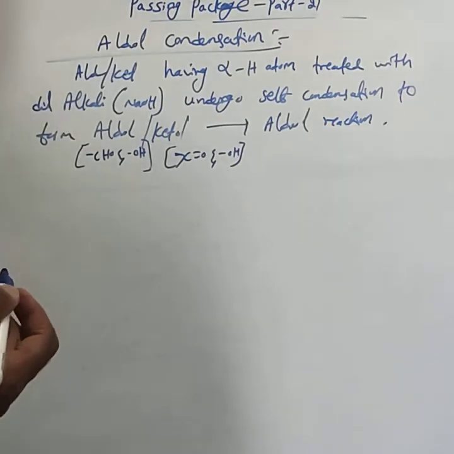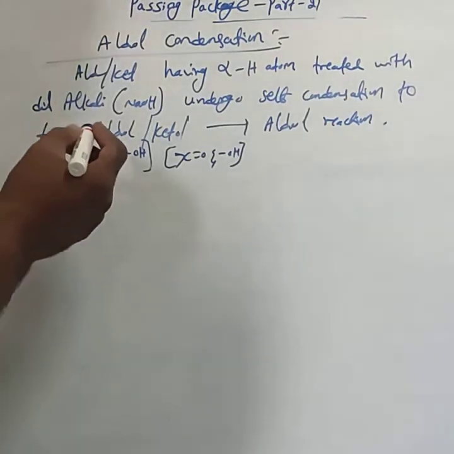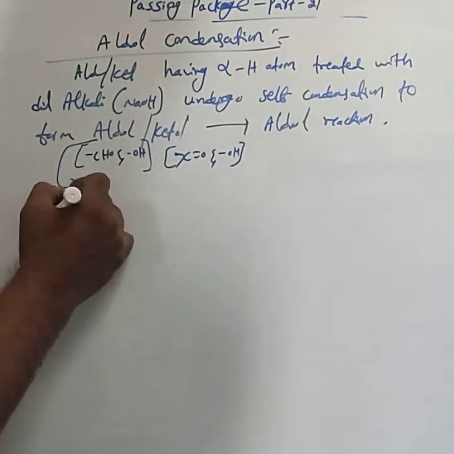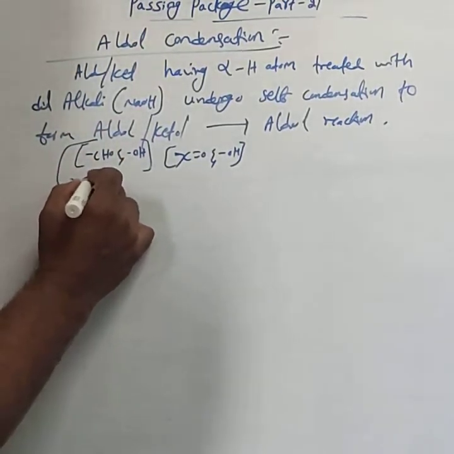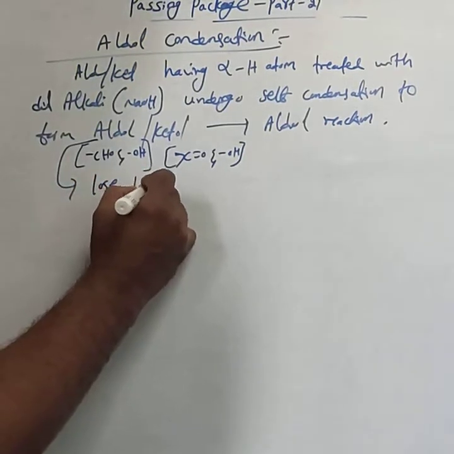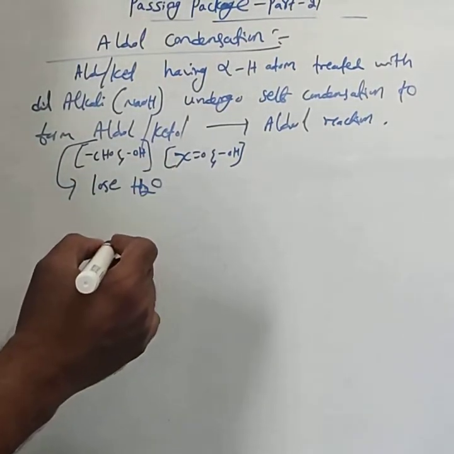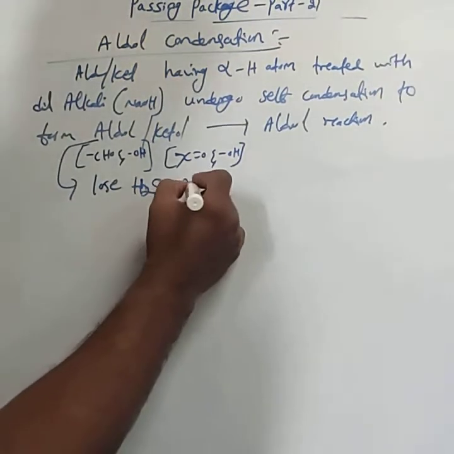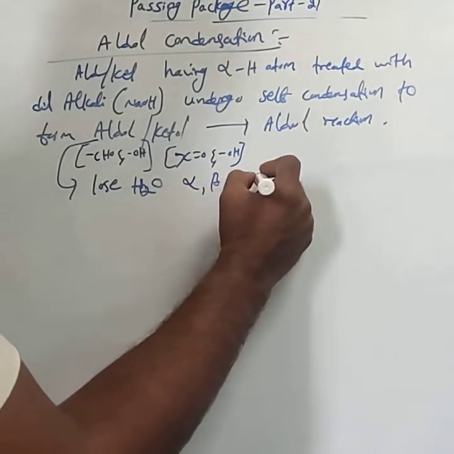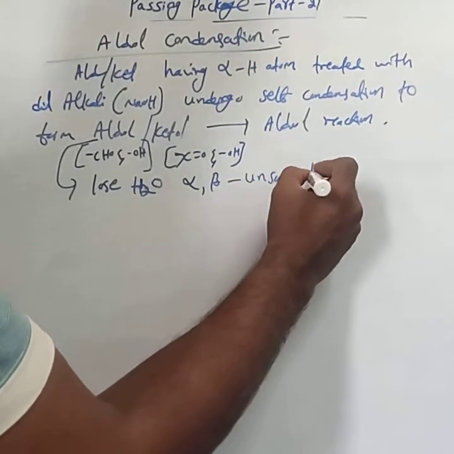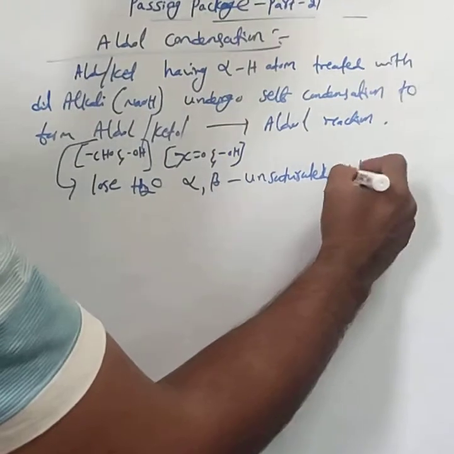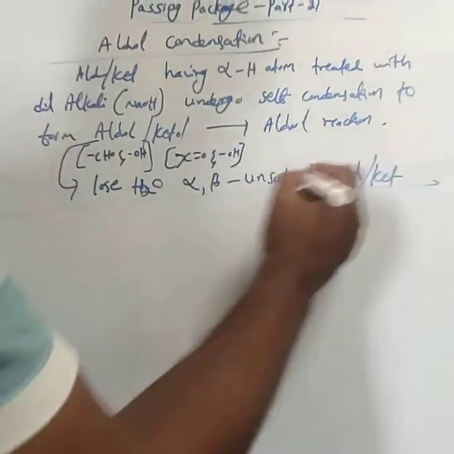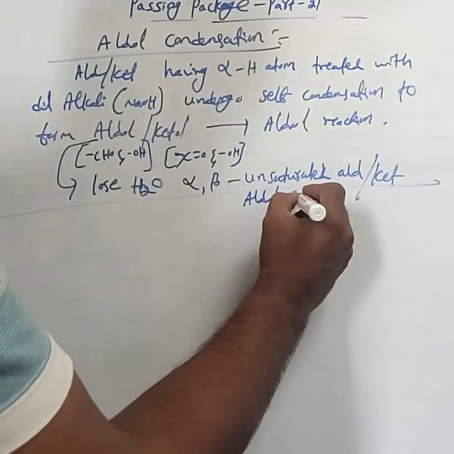The formed aldol or ketol readily loses a water molecule by heating to form an alpha beta unsaturated aldehyde or ketone. This reaction is called aldol condensation.